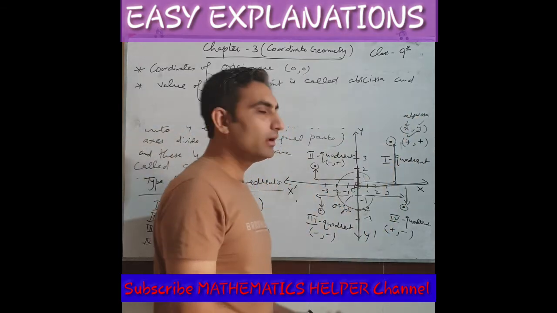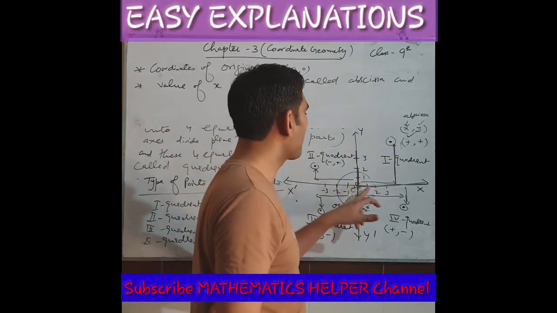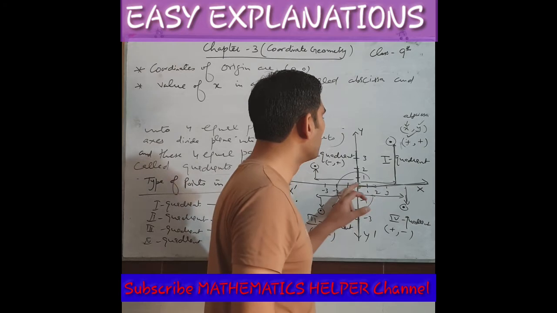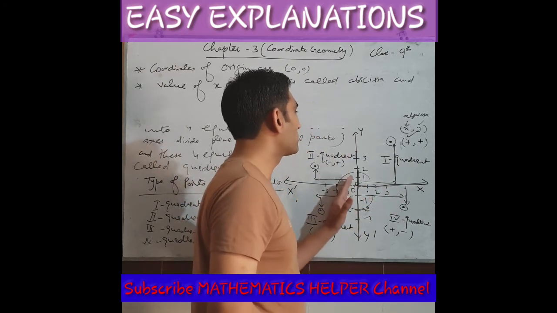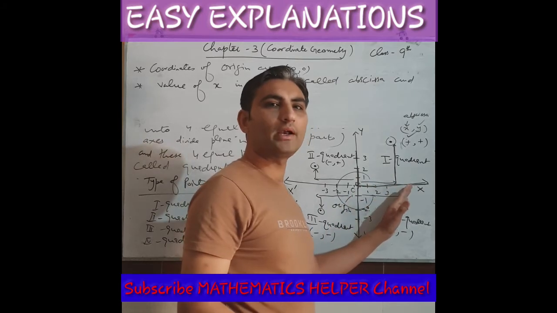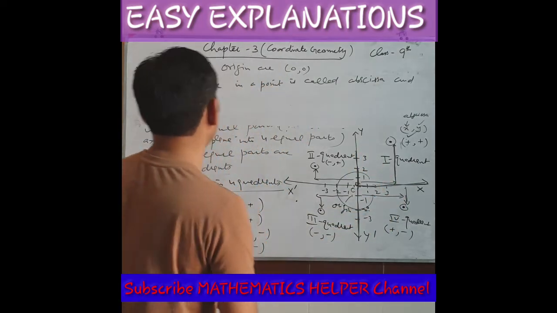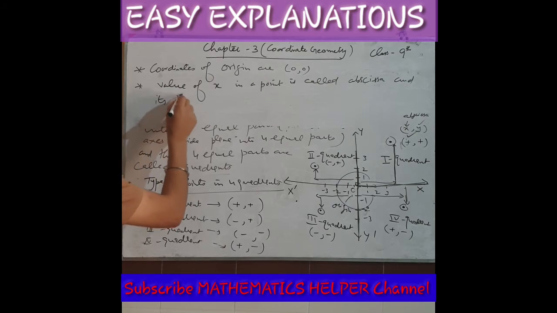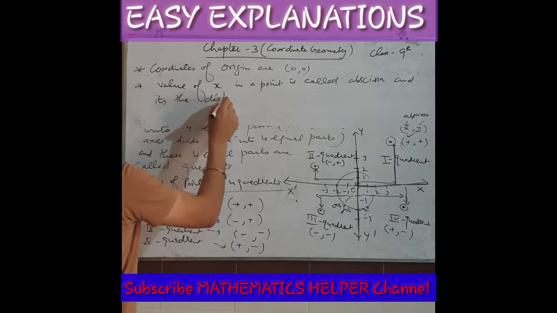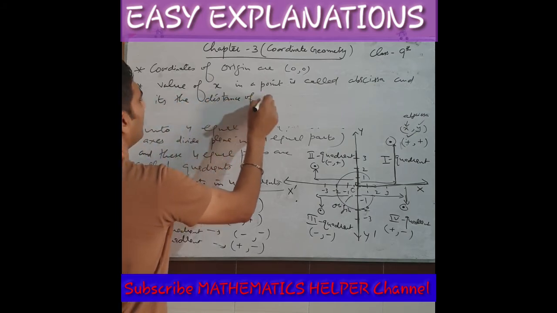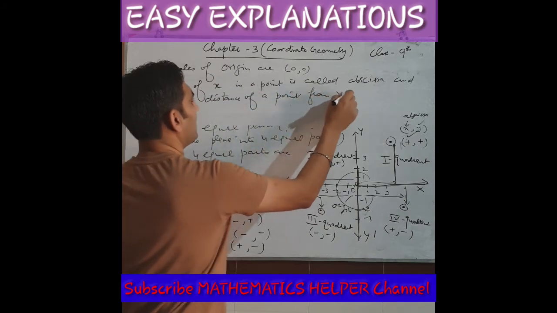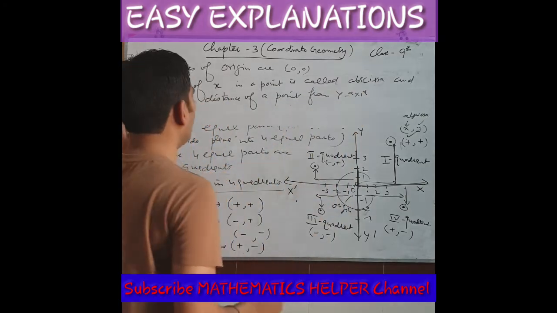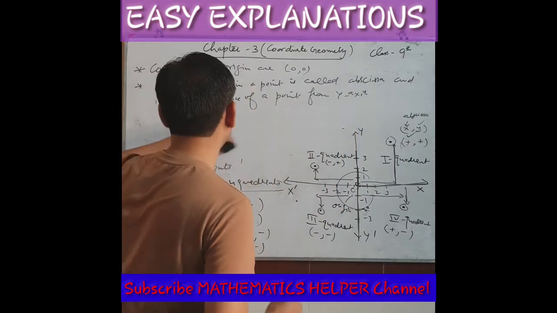What is this actually? It is the distance. You mark the value of x when you move away from the origin, which means from the y-axis. So it is the distance of a point from the y-axis.